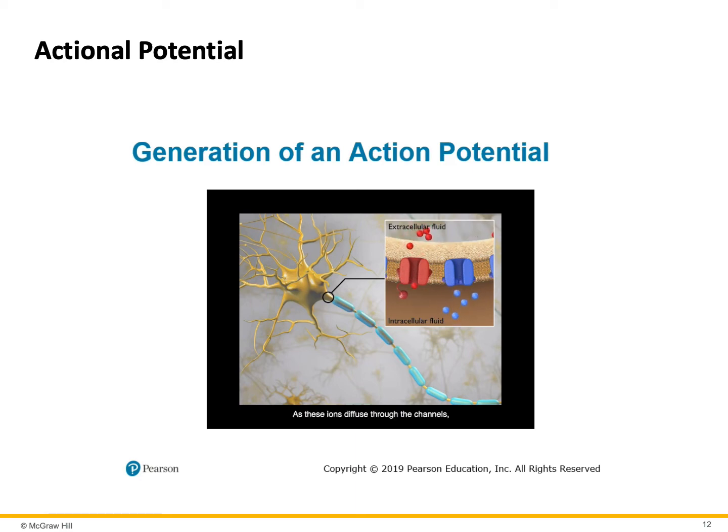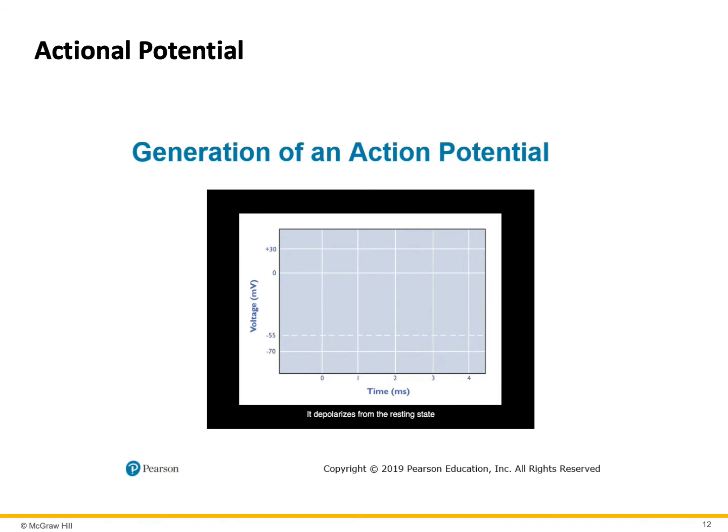As these ions diffuse through the channels, the membrane potential changes. It depolarizes from the resting state of -70 millivolts to a peak value of +30 millivolts, and then quickly repolarizes back to -70 millivolts after a brief period of hyperpolarization.